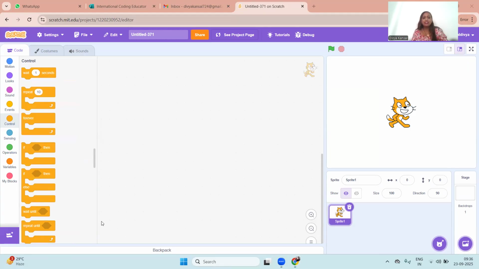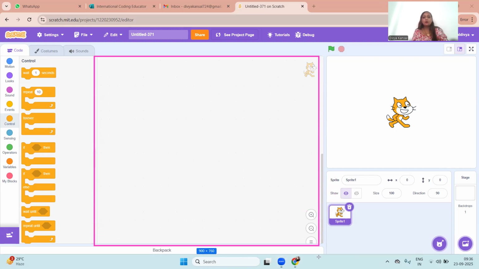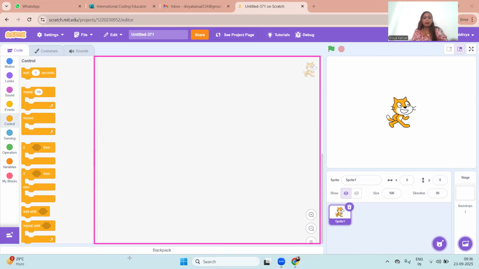Do you see this white area? Let me quickly annotate on my screen. This white area is called the script area. This is the place where we can put the blocks to make the games. And at the right hand side, we have another white area.